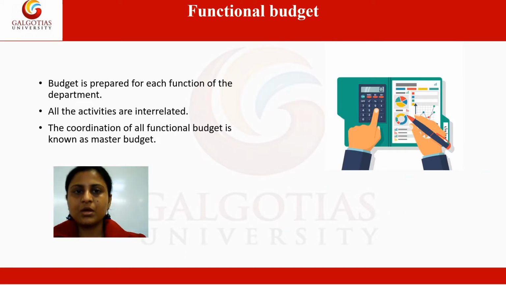Functional budget. Budgets for a period are classified according to the various activities in the organization, as I said earlier also, and all these activities are interrelated. The forecasts for individual activities are prepared and coordinated with those of the other activities, and then a consolidated budget is prepared to show the total effect of all the activities as a whole. These approved targets for individual functions are known as functional budget, and the consolidated budget of all the functions is known as master budget.